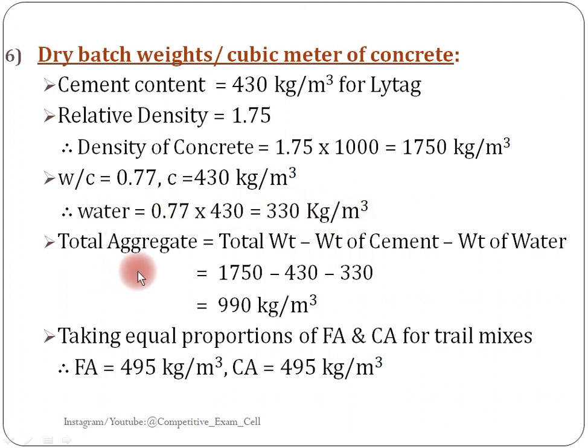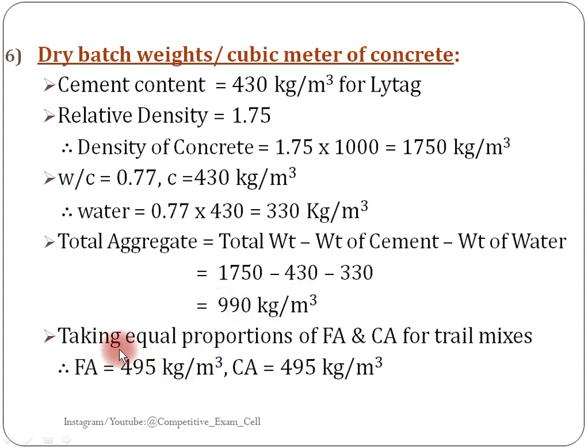After getting the water, we need to calculate the total aggregate from the concrete. Concrete is nothing but aggregate plus water plus cement. So we want the total aggregate. Clear? Total weight of concrete minus weight of cement minus weight of water. Put the values, we will get 990 kg per meter cube.